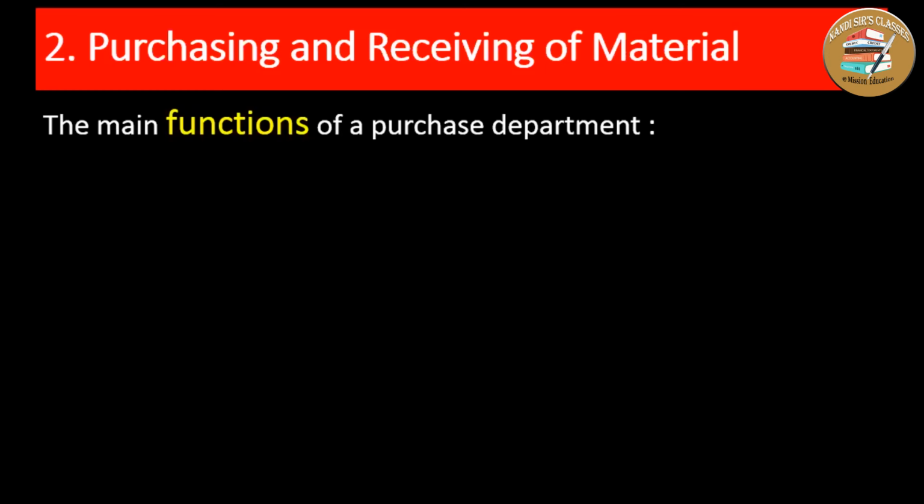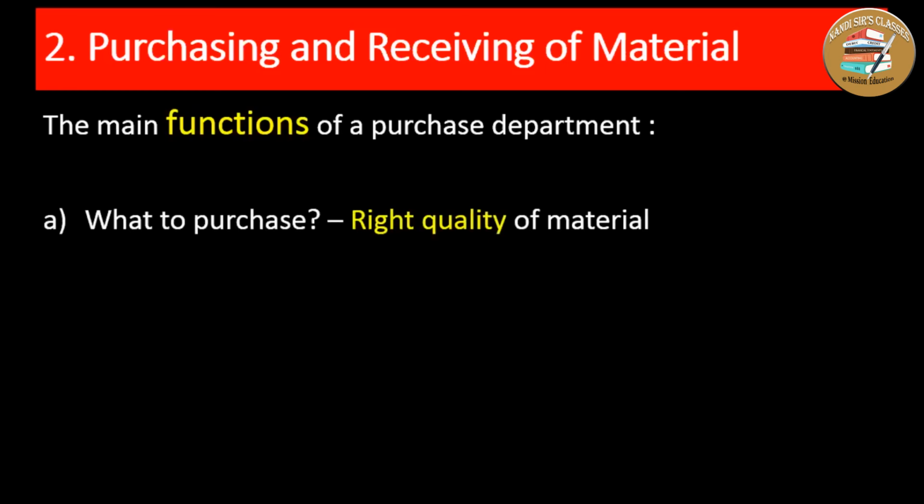First was material planning, and the second one is purchasing and receiving of material. When we talk about purchasing and receiving of material, the purchase department has to perform various functions. First, the purchase department should decide what to purchase. The answer is the right quality of material to be purchased. So quality should not be sacrificed.